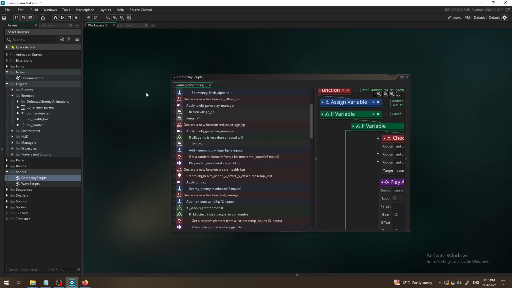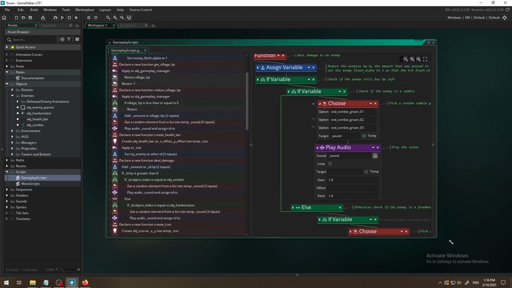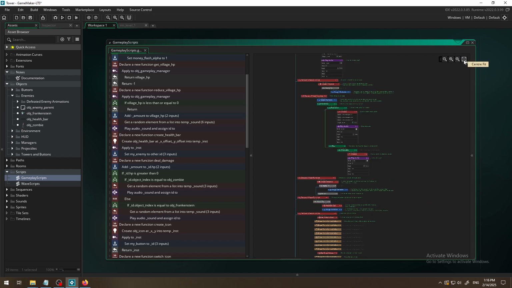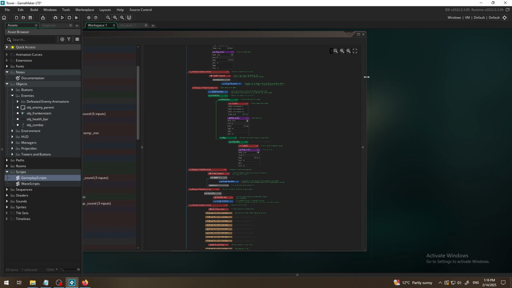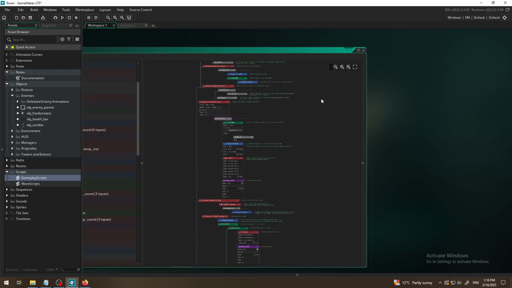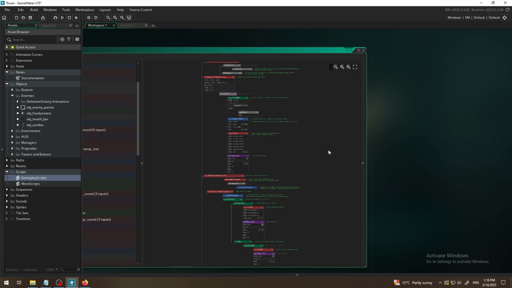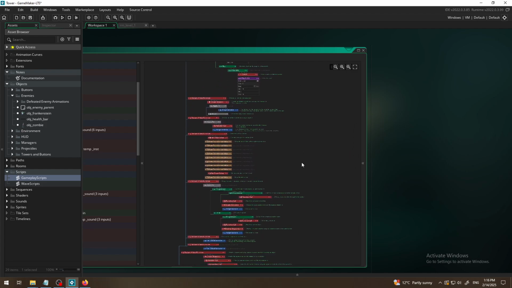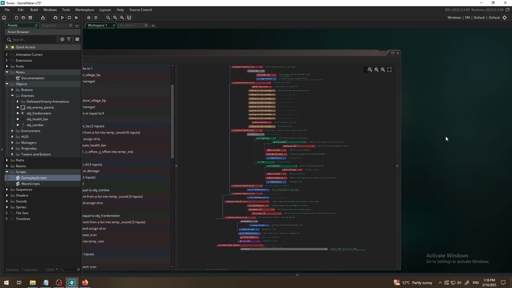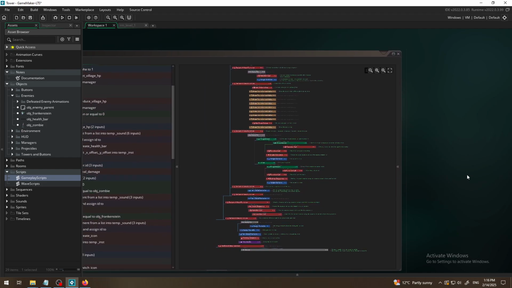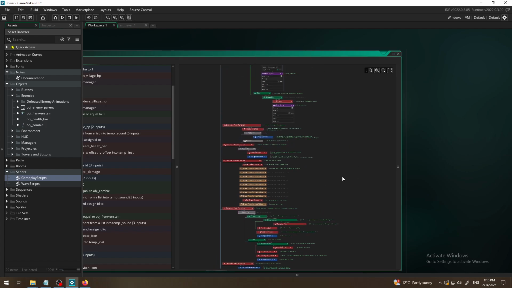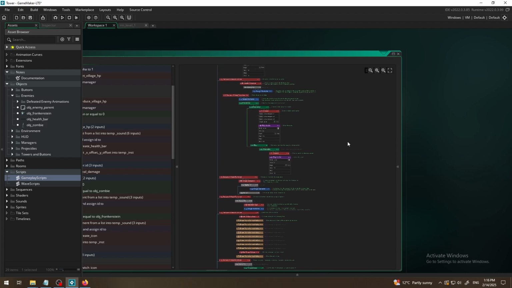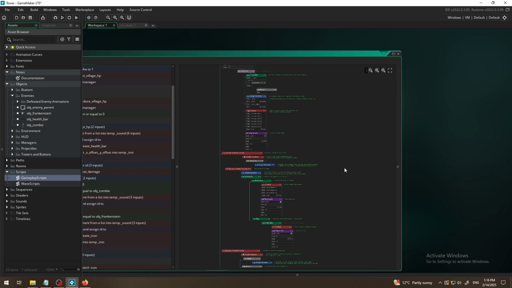So I click on it, and this one is huge. Again, I will click on this center fit, and you can see how crazy this is. You can see I cannot even zoom out anymore, but I can scroll like this to show you how much code is here. And this is what you're going to face when you make a little bit more complex games, and when you use other people's code and templates and so on, if you buy assets online. So just be aware of that.